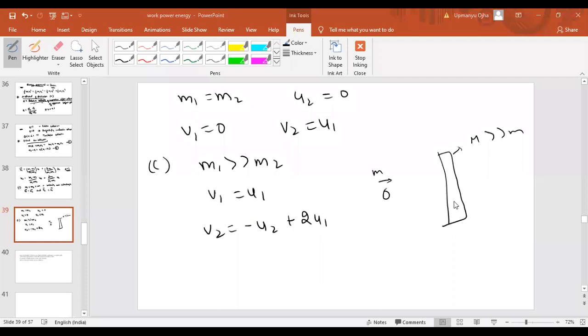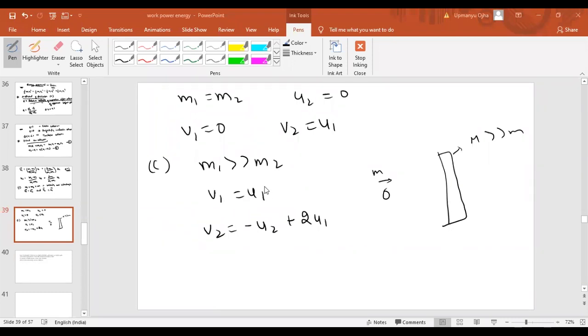See, if I take this wall, okay. Now, if we take the ball, the mass of the wall will be very large as compared to the mass of the ball. Even if the ball is striking this wall, v1 is the velocity of the wall after collision, and u1 is the velocity of the wall before collision. That would be the same, which means the wall will not move at all. Its velocity will be 0 in that case. Then we can write v1 equal to u1.